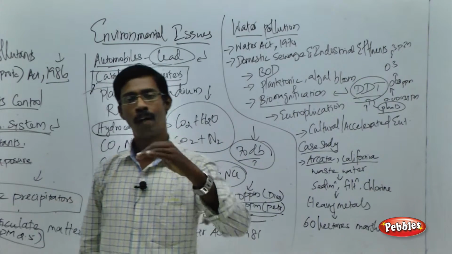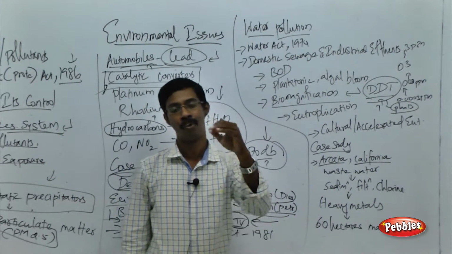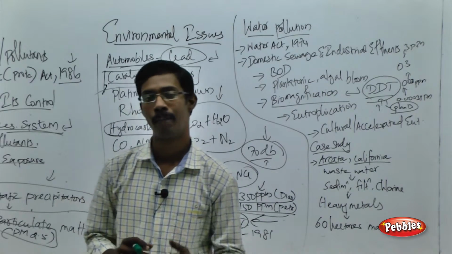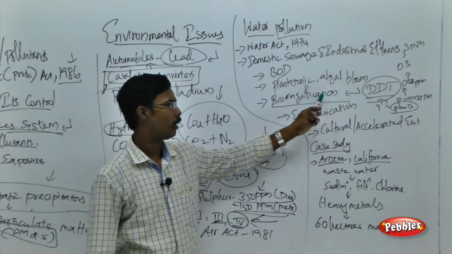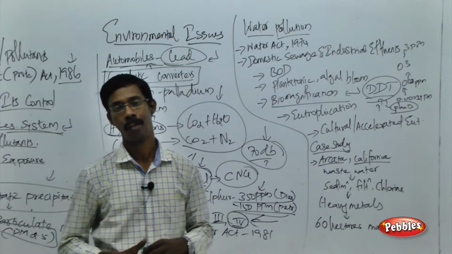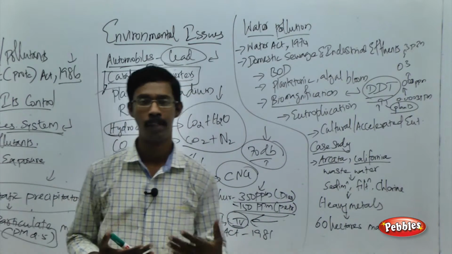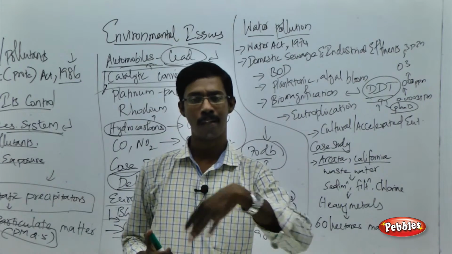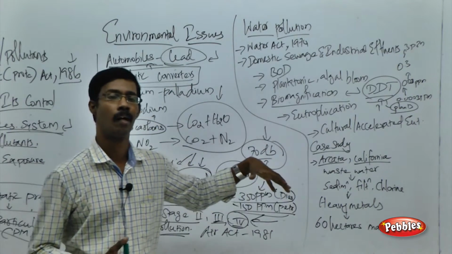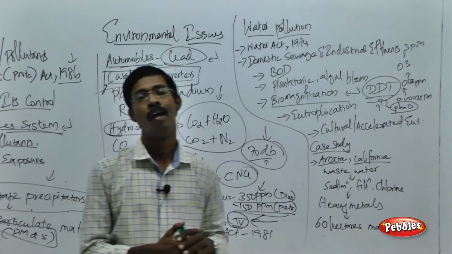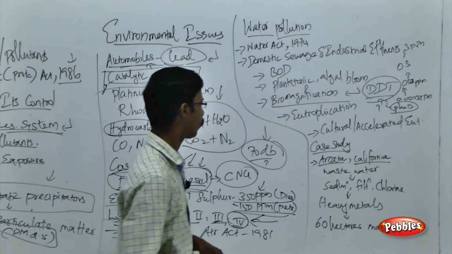Biomagnification refers to the magnification of a particular harmful substance at various biological trophic levels, because the organisms at that level cannot metabolize or digest the substance. And this is the major reason behind the pesticide contamination we are having today. We are eating the contaminated food and it is being magnified at our level, the human level. We are the tertiary consumer, the carnivore level, and we are receiving the magnified version of the particular contaminant. This is what you have to remember.